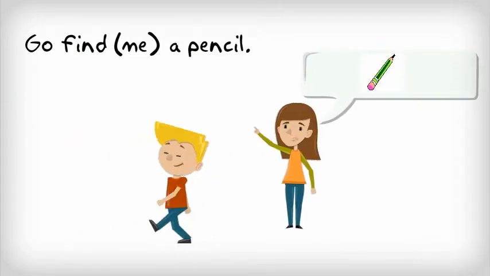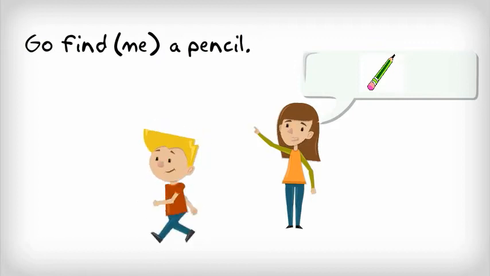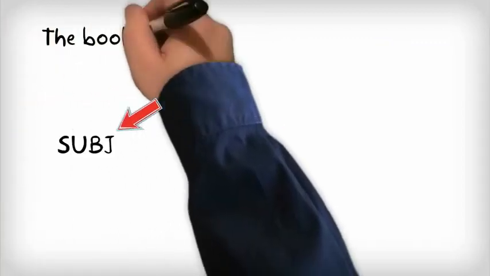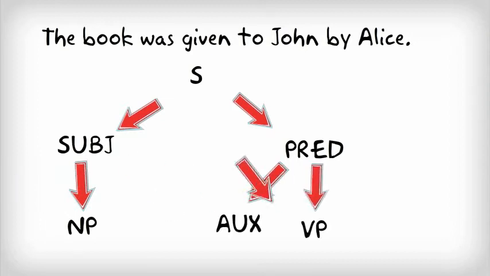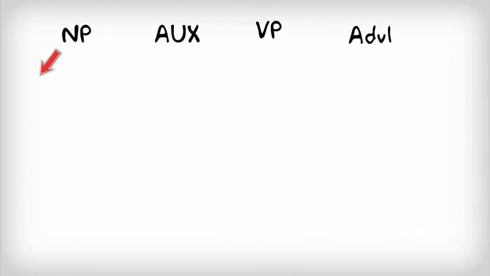Now, we are going to link passive voice with an indirect object in the syntax of a sentence. For example, the book was given to John by Alice. The sentence is expanded as subject and predicate. The subject is expanded as a noun phrase, and the predicate is expanded as an auxiliary, verb phrase and adverbial.